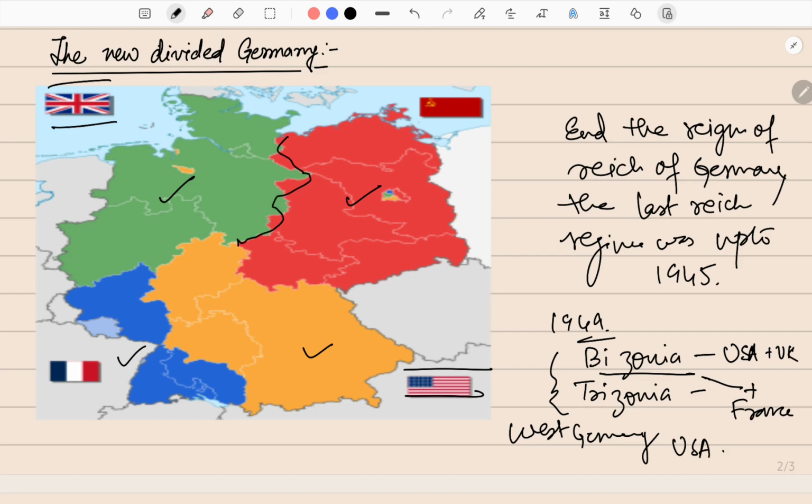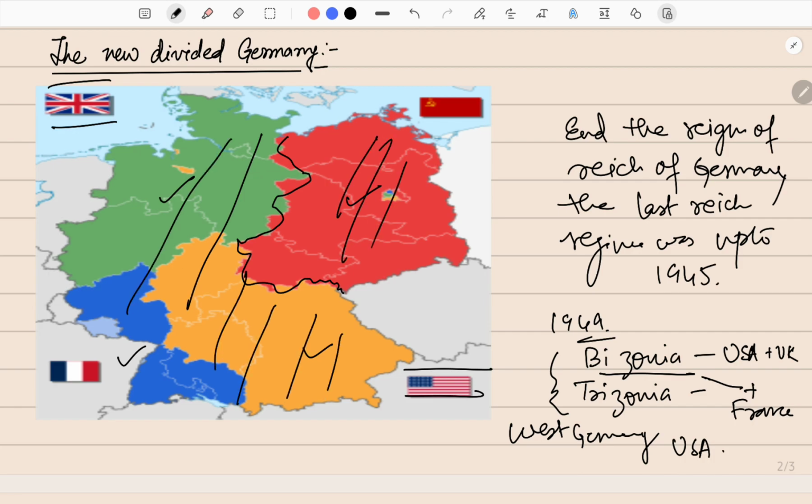This is what is known as West Germany. And this is the East Germany. They are known by different names, such as this was known as Federal Republic of Germany (FRG), and this was known as Social Democratic Republic of Germany. So it was controlled by USSR, and this side was controlled by USA.